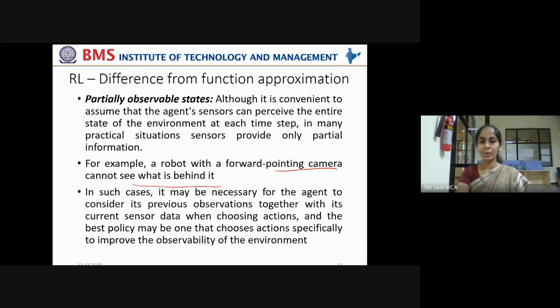In such cases, it may be necessary for the agent to consider its previous observations together with its current sensor data when choosing actions, and the best policy may be one that chooses actions specifically to improve the observability of the environment. So what should be the best policy here for that particular machine? In order to choose actions that will improve its observation capacity of the environment. In that way, its action should be chosen so that it can meet the drawback of partial information, partial sensing of the environment.